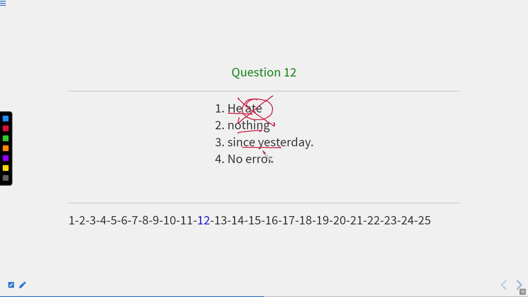Now, in these type of sentences, we need not rectify them. We just have to mention which part contains error. That is it. Now, if we see the sentence carefully, he ate. Ate is of course incorrect over here. So we can say he has eaten nothing. Okay, he has eaten nothing since yesterday. So here the correct answer will be 1, in which this ate should be replaced with has eaten. Okay, now this first part contains error.